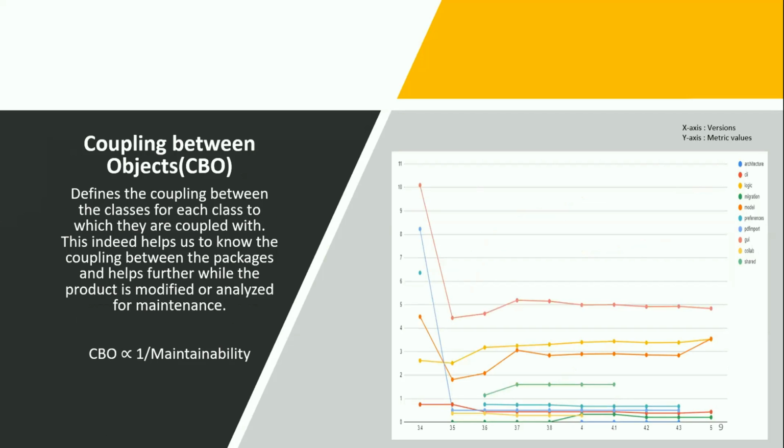Next comes coupling between objects. It measures the coupling between various objects and it's inversely proportional to maintainability. From the graph, we can see that every package is reducing its CBO values over versions, indicating that with respect to CBO, the maintainability is decreasing.